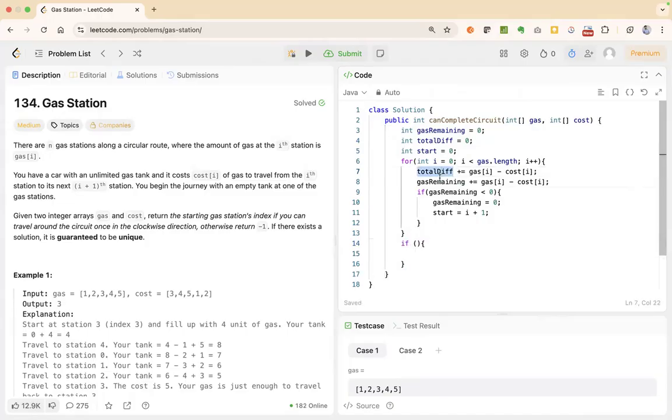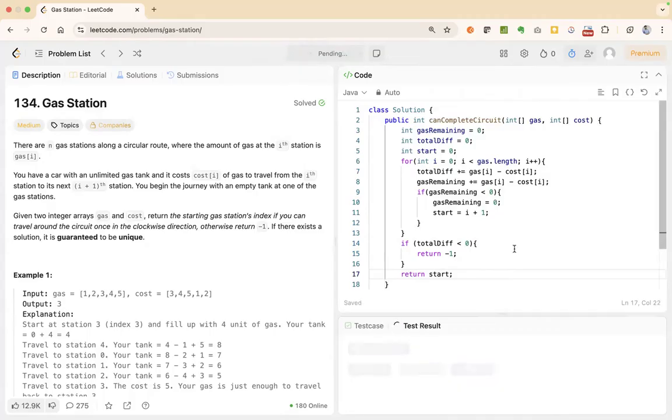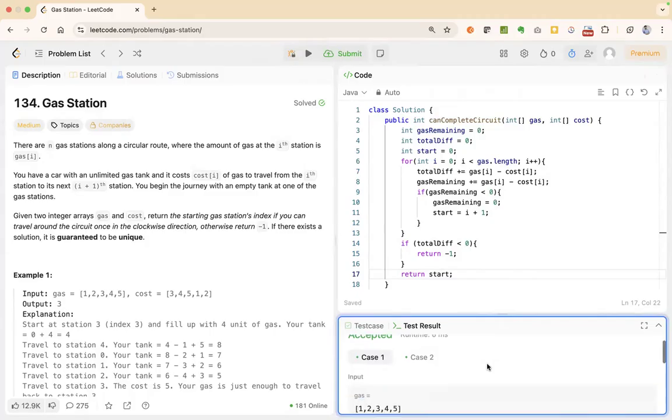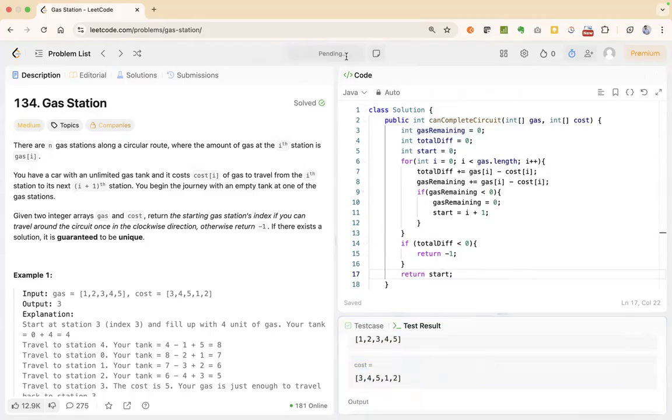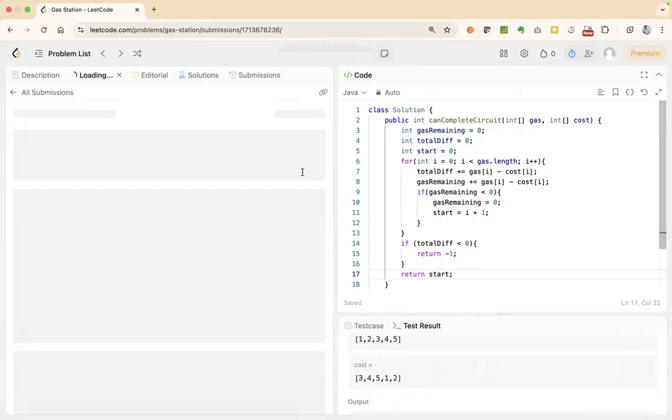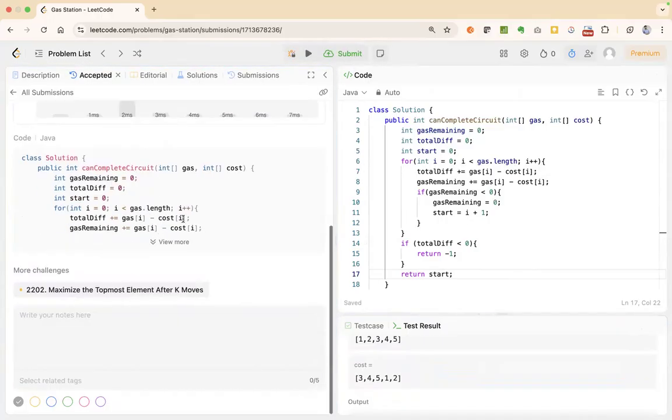And now if your total diff is less than 0, then you will return -1. Otherwise you will return start. Okay, let's try submitting it. Yeah, this is working. Yep, this got submitted.